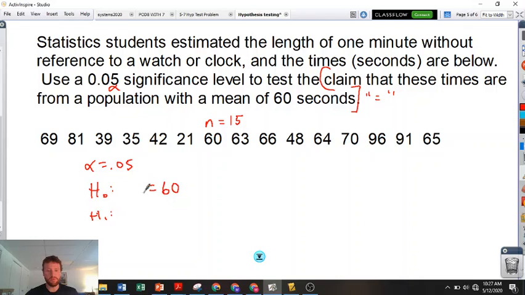But wait, what symbol are we using? We're not p, because it's not proportion. Oh, I see the word mean. You always make a claim about a population. Okay? And then, wait, it doesn't say greater or less, so what's the opposite of equal to? Not equal to. Which means two-tailed.